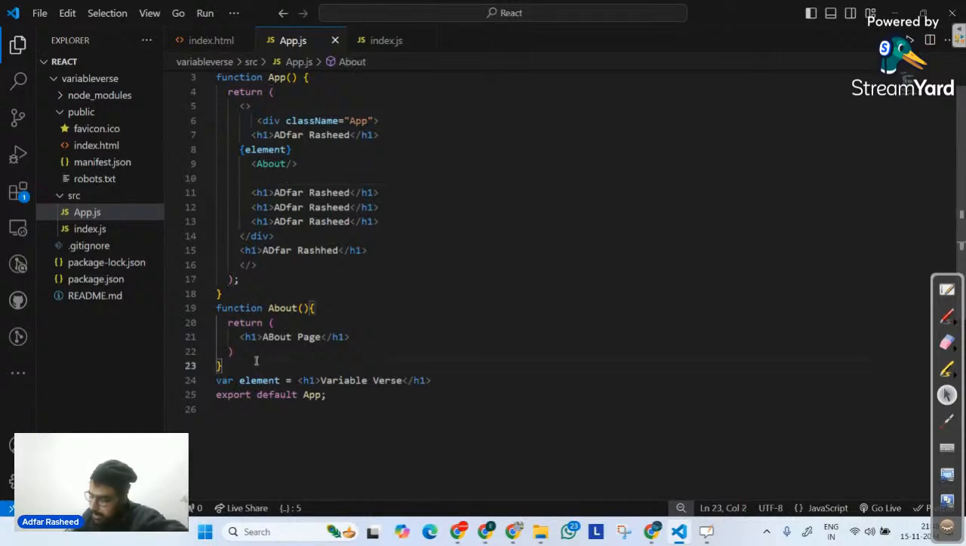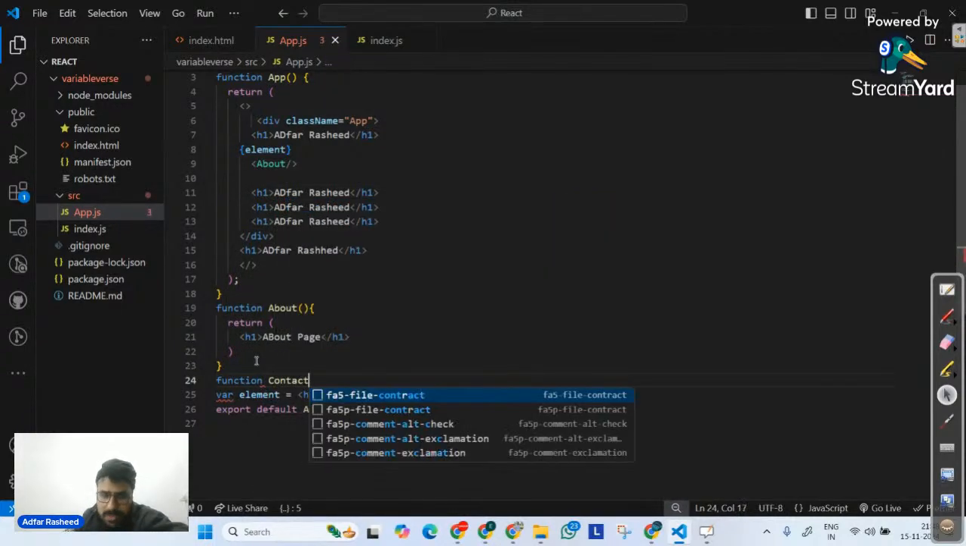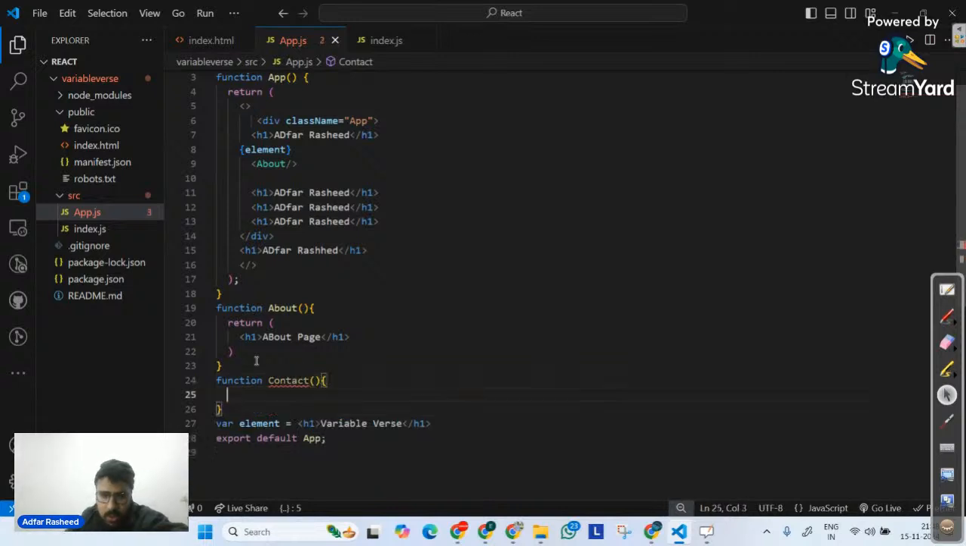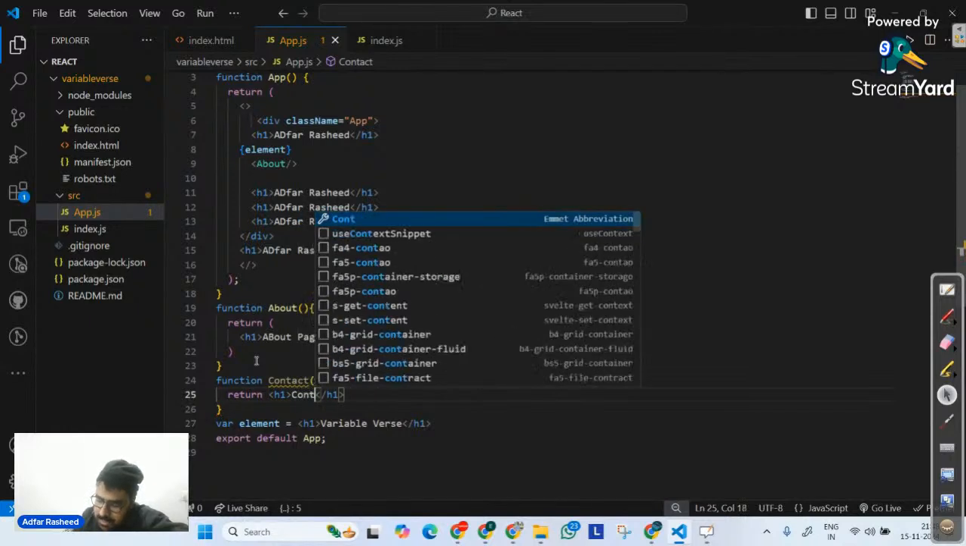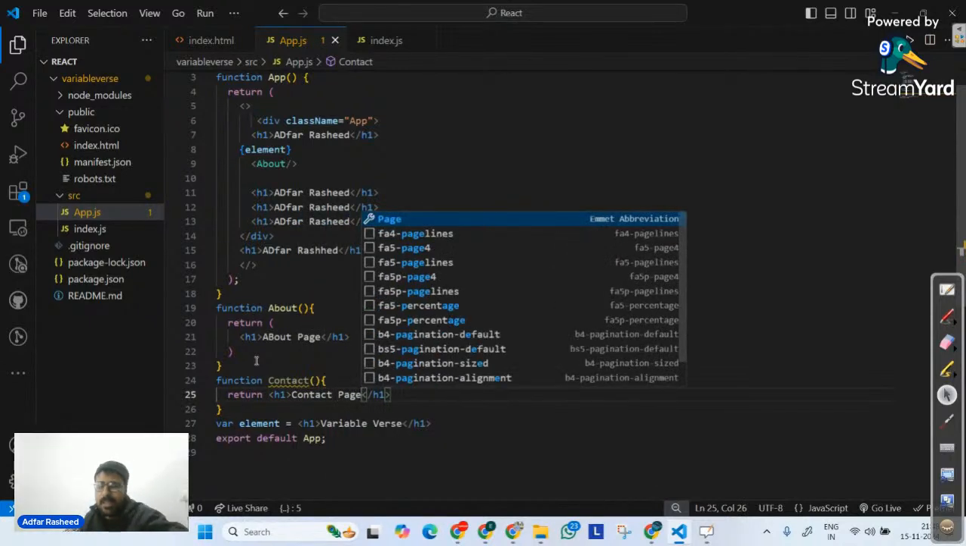Similarly, let me go here. Let me define another function. The name of this function is going to be contact. And over here, I will simply tell it to return. And what is it supposed to return? It's simply supposed to return an h1 tag that says contact page. Now, in order to display this contact page in the output, I must make it part of app.js. Yes or no? I must call it inside my app.js.